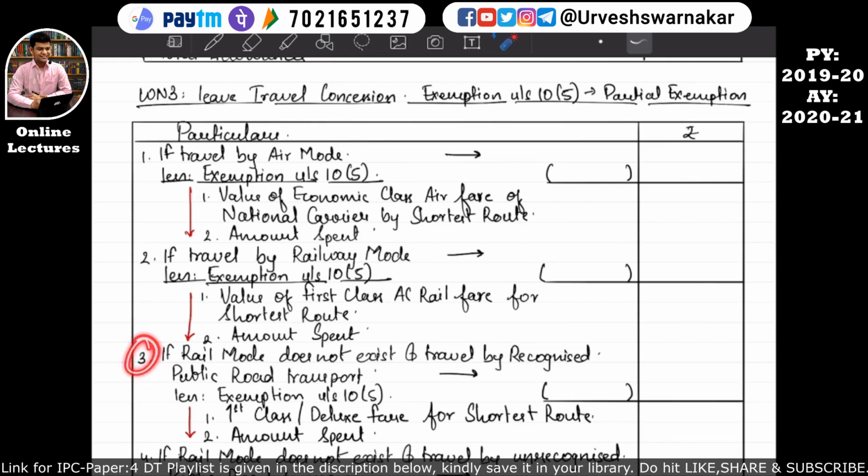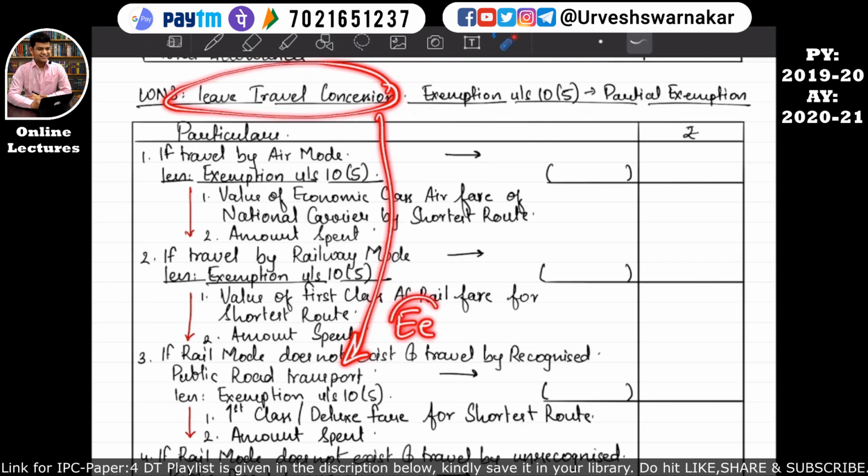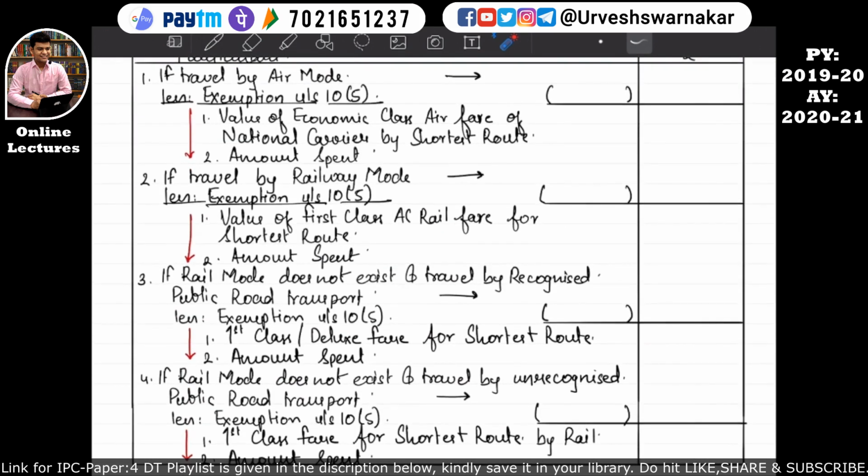Okay, so the third category is if the railway mode is not available and the assessee is travelling by a recognized mode, that is a recognized public transport. Then for such recognized public transport, whatever leave travel concession has been received by the employee from the employer will be considered over here, and the exemption under section 10 subsection 5 will be available in this manner. First class or deluxe fare for the shortest route or the amount spent, whichever is lower, will be considered here, and in the outer column, if any balance is there, it will be taken, and finally this outer column will be taken into our main format. I hope this is quite clear.